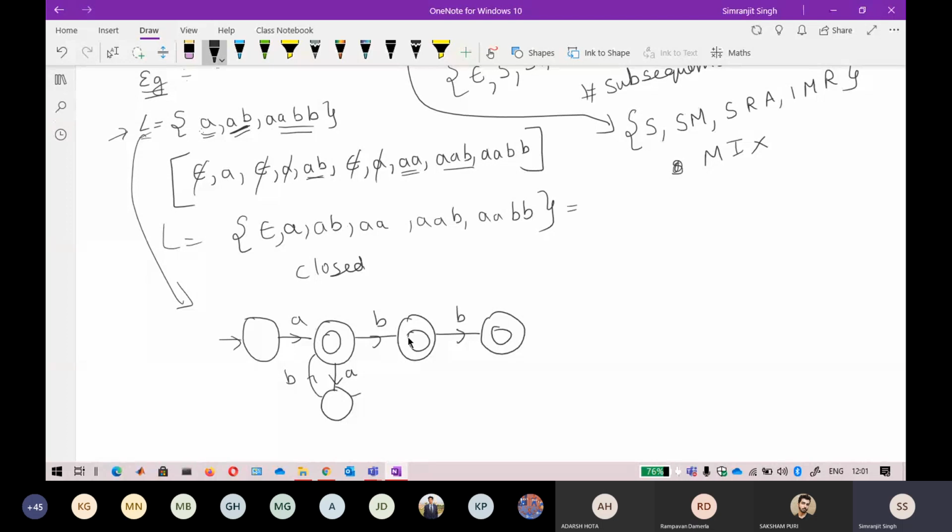Oh, I think I do not need to create that state. If I just reverse this one, A, B, B, you will get it. So all the three strings are accepted: A is acceptable, AB is acceptable, AAB, and B is also acceptable. But AAB is not acceptable. Why are we accepting AAB?